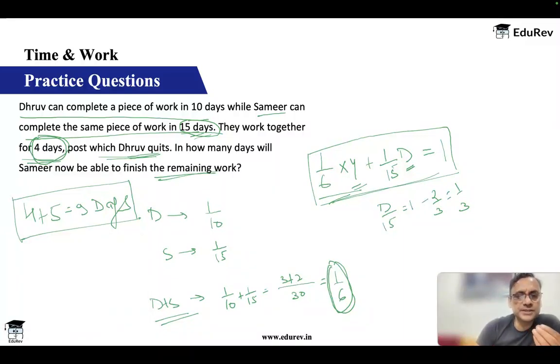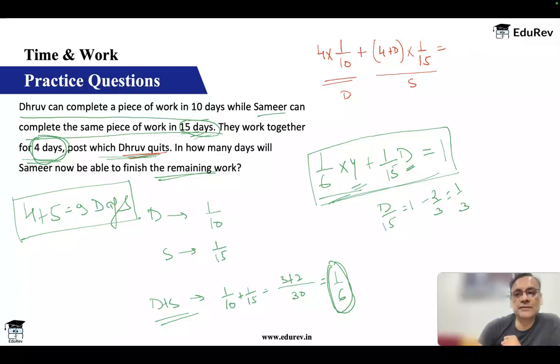Dhruv has worked for 4 days, and Samir has worked throughout. Samir was working with Dhruv also, and later on also Samir continues working. So let's focus on them individually. Dhruv does 1 by 10 in 1 day. He has worked for 4 days, so he would do 4 by 10 work. And Samir has worked for 4 days plus D more days. Totally he has worked for so many days, and he has done 1 by 15 every day. So this is the work done by Dhruv, this is the work done by Samir, and together they have finished the work.